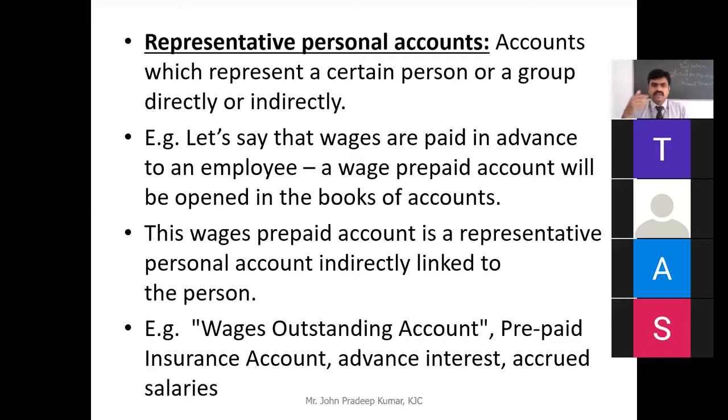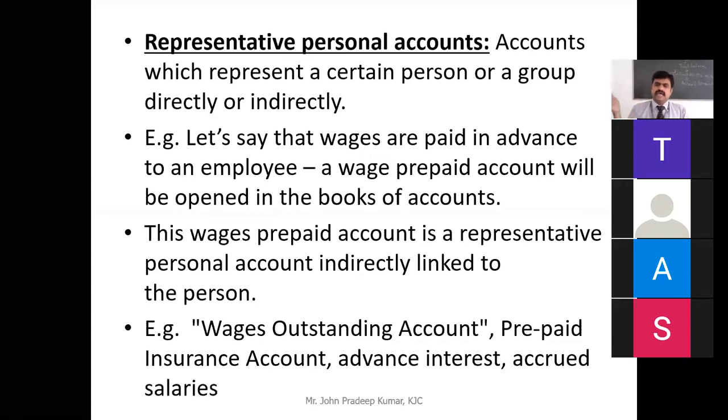The example I gave was wages outstanding account. That means wages are outstanding to so-and-so person. This account is maintained for them. And the prepaid insurance account, advance interest account, and accrued salaries. Accrued salary means what? You have earned the salary, but it is not paid to you. Cash has not yet come to your account, but you have already earned the salary. That is called accrued salary. Clear?